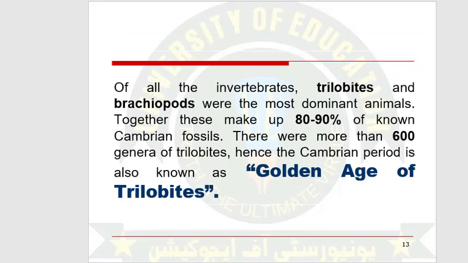All of these invertebrates, such as trilobites and brachiopods, were the dominant organisms of the Cambrian time period. It was observed that overall 80 to 90% of organisms on our Earth belonged to these two phyla. It was also observed that more than 600 genera of trilobites were present. That's why the Cambrian time period was called the Golden Age of Trilobites.